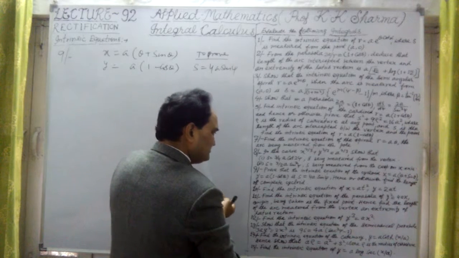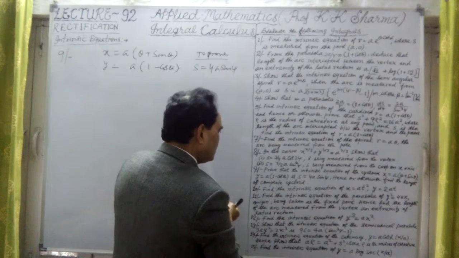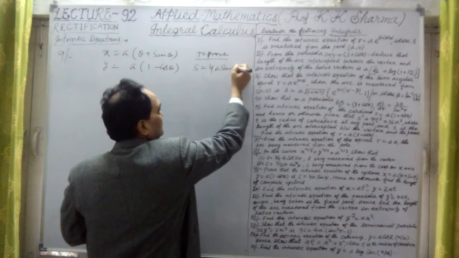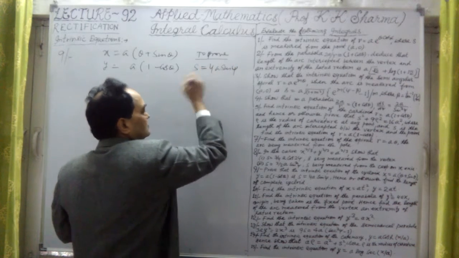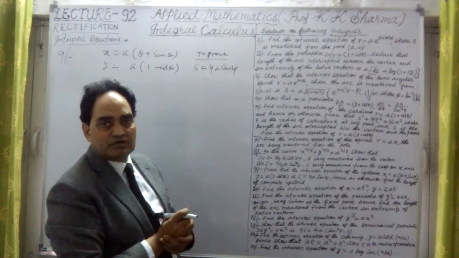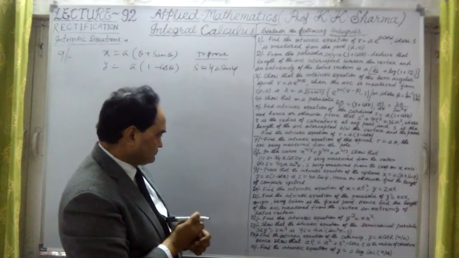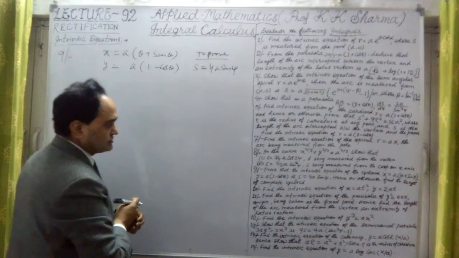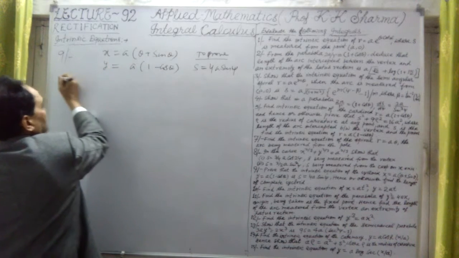Hence or otherwise, find the length of the complete cycloid, that is, the total length of the cycloid. But before that, let me take this question: prove the intrinsic equation of the cycloid, x equal to this and y equal to this. Solution.